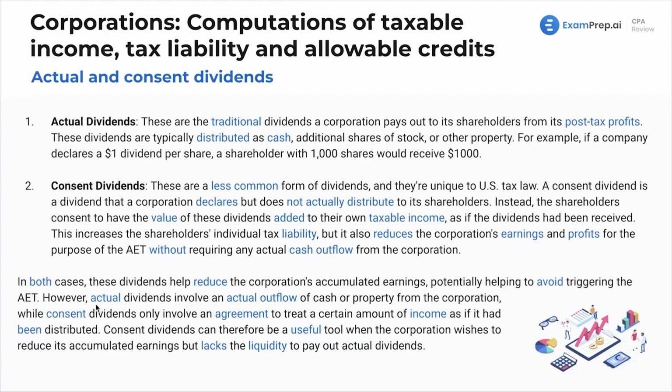Consent dividends can therefore be a useful tool when corporations wish to reduce their accumulated earnings, but they lack the liquidity to pay out actual dividends. That's an important point. If they've got no cash on them at this point, because remember, retained earnings doesn't actually mean you have that cash in the bank. It could very much be quite different. You've got retained earnings of, let's say, $50 million, but maybe you've got no cash. Think debits and credits. You don't actually have to have the cash for the retained earnings.